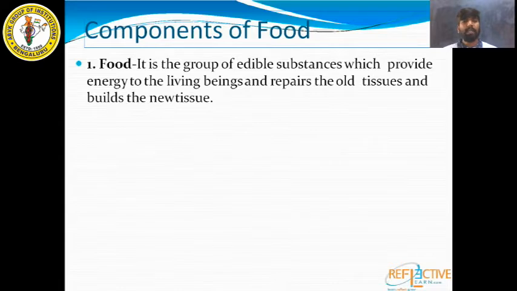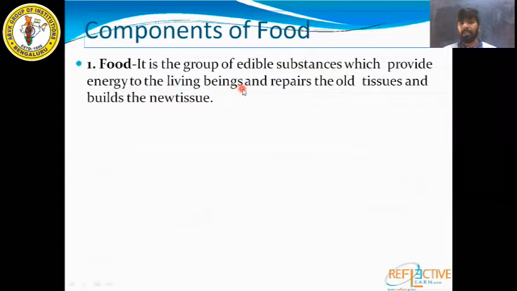First definition is food. It is the group of edible substances which provide energy to the living being, repair the old tissue and build the new tissue. So what is food? Food is nothing but a group of edible substances which provide energy to the living being and repair the old tissue and build the new tissue. It is an edible, eatable substance. Food will give us energy, repair the old tissue and build the new tissue.